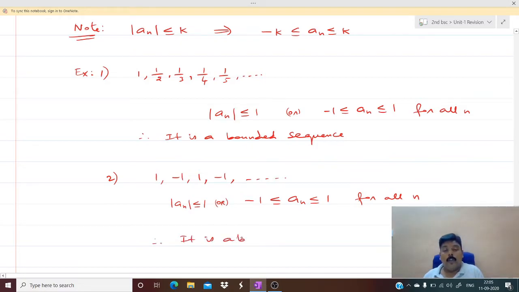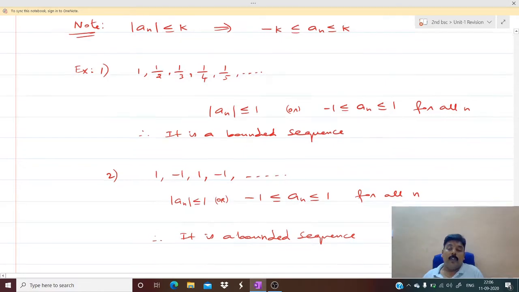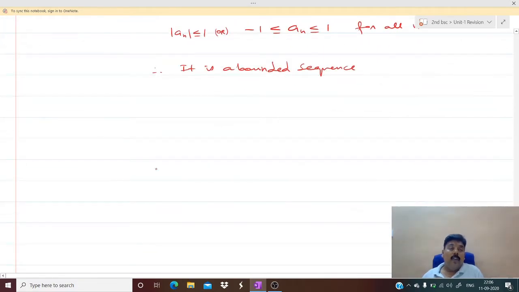Therefore, it is also a bounded sequence. So, dear students, now you could have understood bounded sequence is a very simple logic. All the elements of the sequence will be lying in between two numbers. Such a sequence is called a bounded sequence. Naturally, we will see, sir, is there any sequence which is not a bounded sequence?